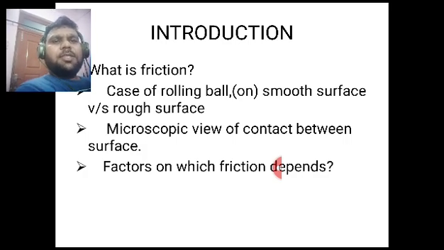And what is the other factor on which friction depends? The other factor is the mass of the object. So friction depends on the nature of the surface in contact and the mass of the object.